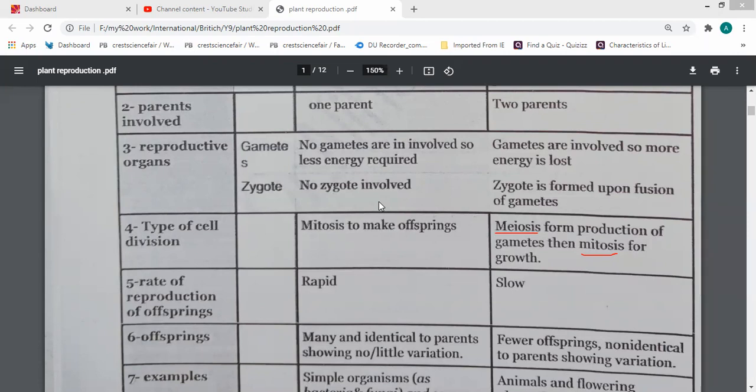Meiosis produces cells with half the number of chromosomes, but mitosis produces cells with the total number of chromosomes. So the formation of sex cells or gametes will occur by meiosis division or mitosis division.